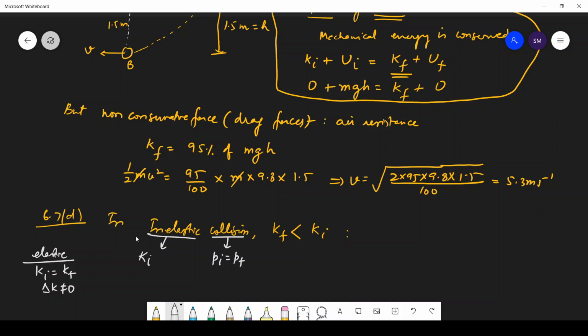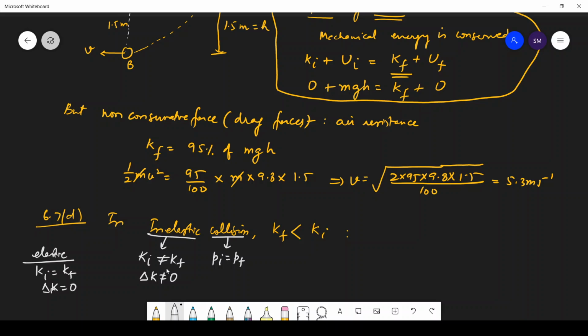What is inelastic? Inelastic means one which is not elastic. So the initial kinetic energy is not equal to final kinetic energy, means there is a change. Here the change was 0, there was no change, but here change is not equal to 0.